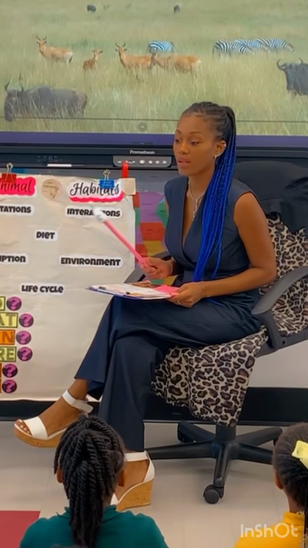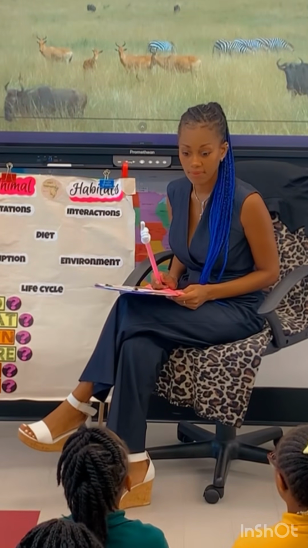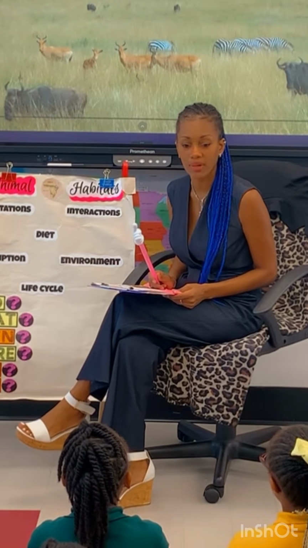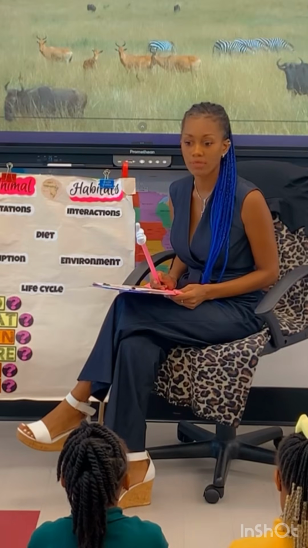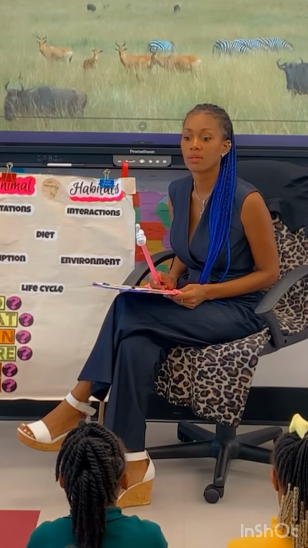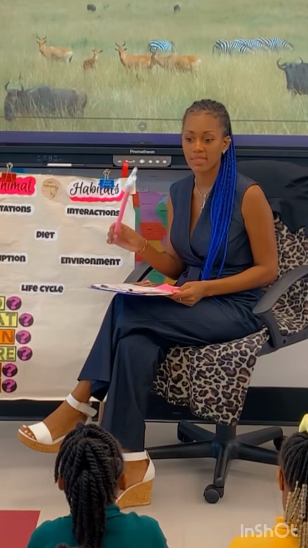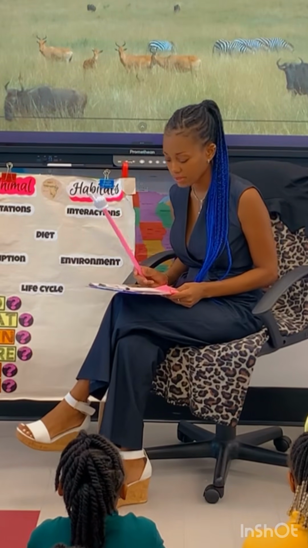What other background knowledge can you tell me about habitats? Yes? That some habitats have water. Some habitats have water, absolutely. What else can you tell me? Yes? Some habitats have snow. Some habitats have snow, absolutely. Some habitats have grass. So different habitats have different environmental things in them, absolutely.